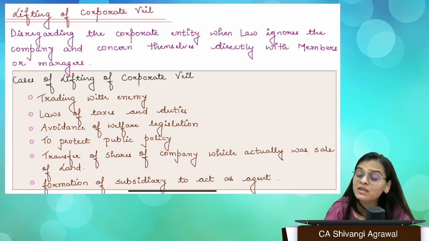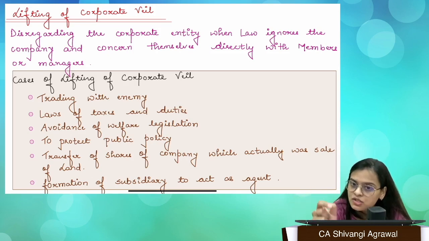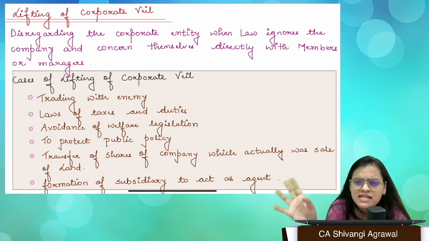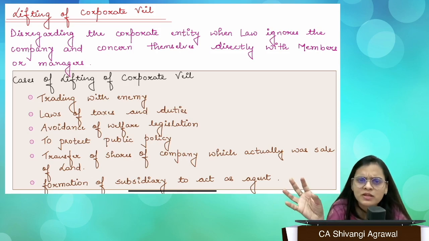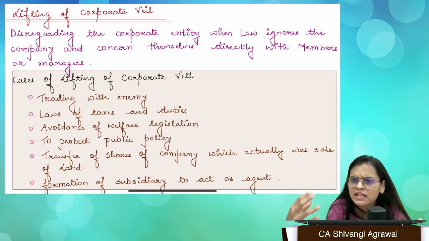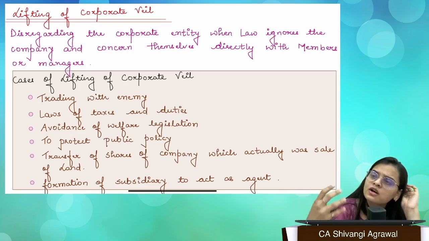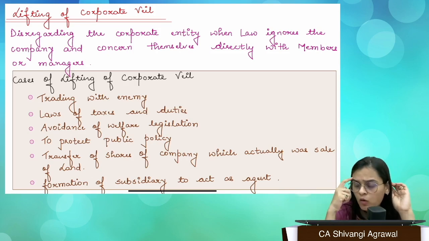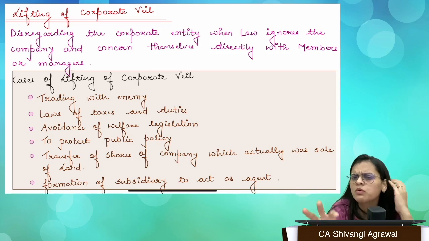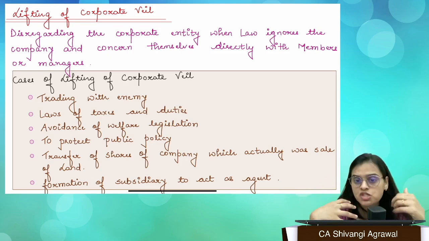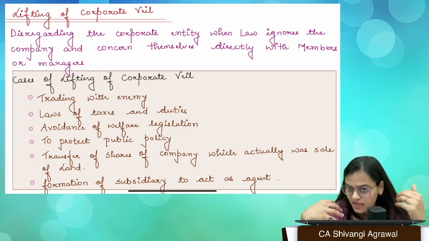Why? Because we need to punish the persons who actually did wrong. The company is an artificial person, and the company cannot indulge in fraud. Yes, there can be errors, yes, there can be a few delays and all that. For that, the company is going to be liable and penalized. You will not be made responsible if the company runs into losses for a contract which was made according to your professional judgment. No, the company will bear the loss, right? That is the shelter which you are being protected by.